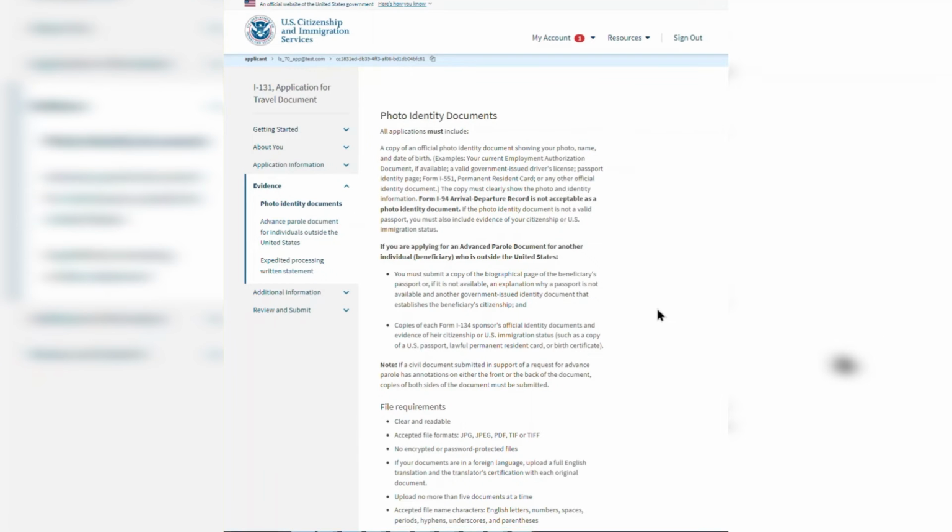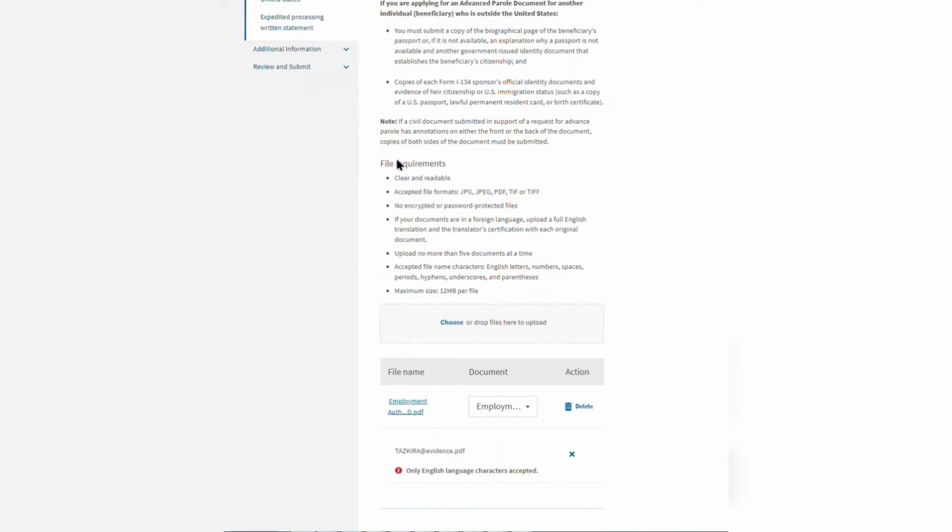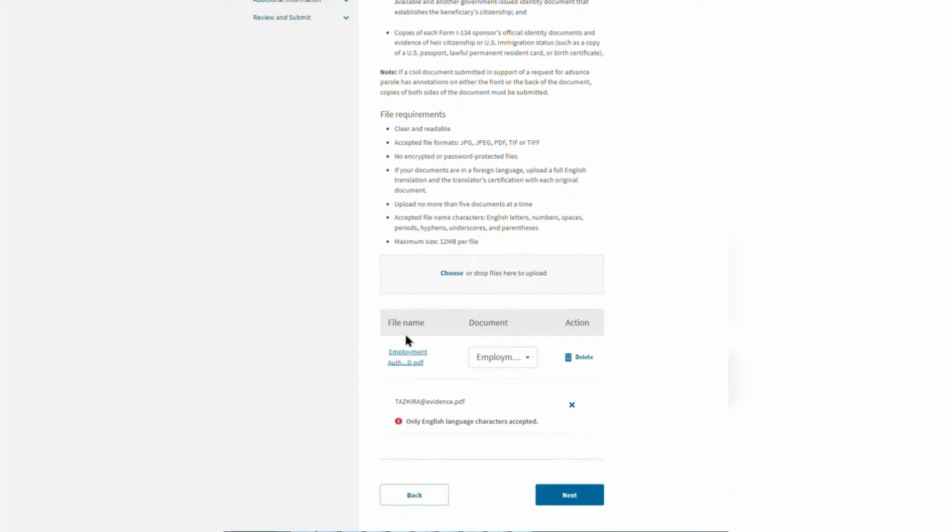Please be sure to carefully read all the filing requirements listed on the page before you upload your evidence, including the requirements to submit English translations if you submit any documents that are not in English. Pay special attention to the requirements for accepted file formats, file name and characters, and be sure your file is not encrypted or password protected. Here you can see that my employment authorization document was successfully uploaded.